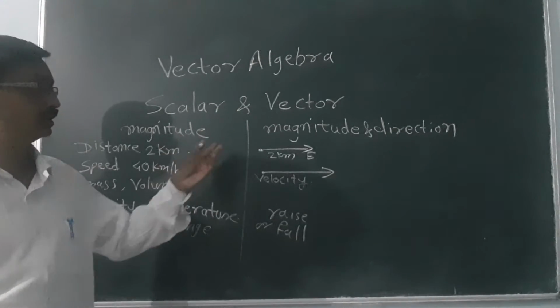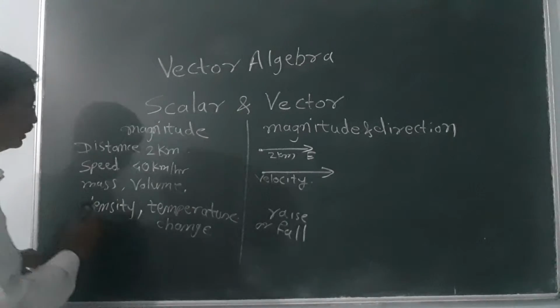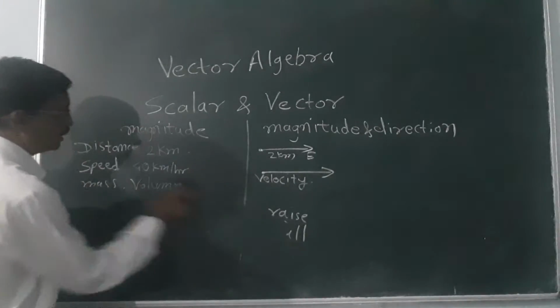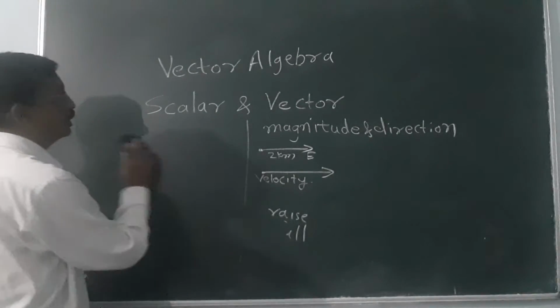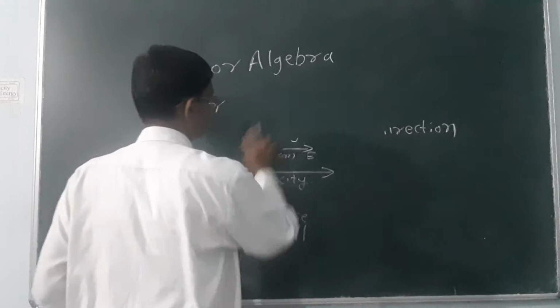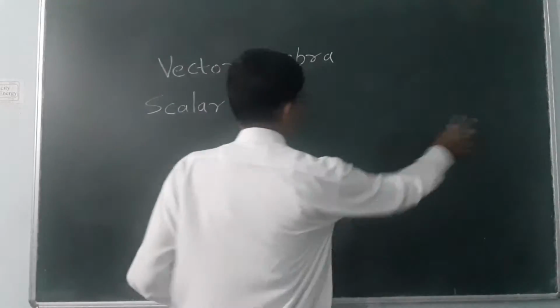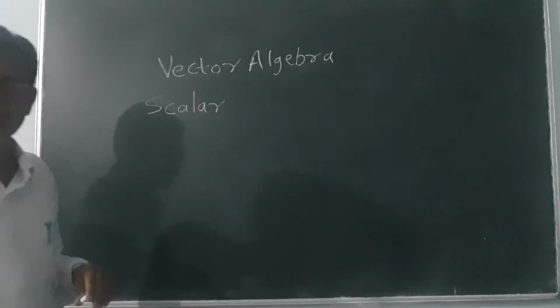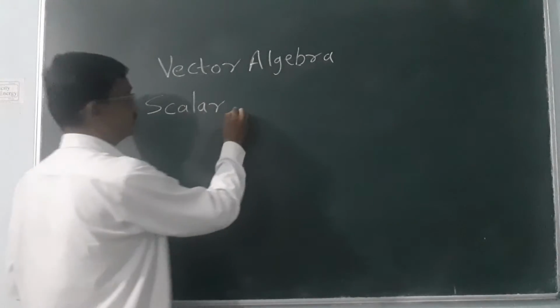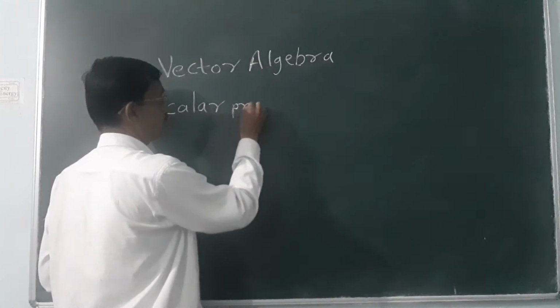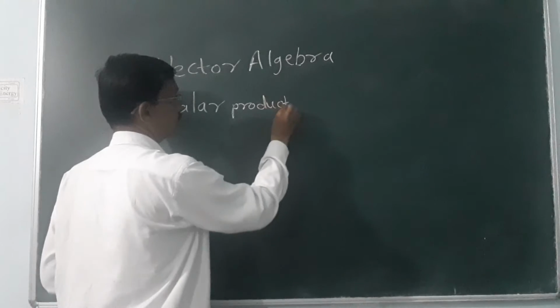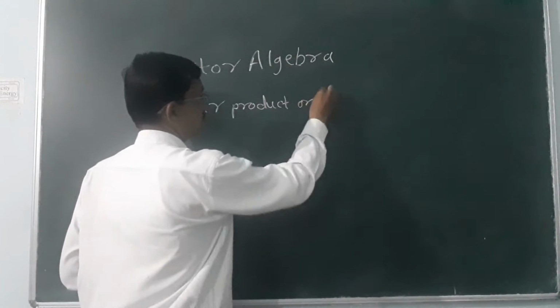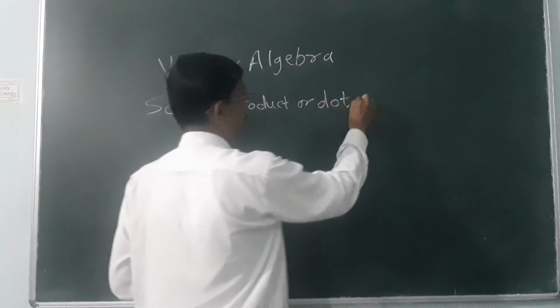Now we will see our next point, that is the scalar product or dot product, and its properties. Scalar product or dot product.